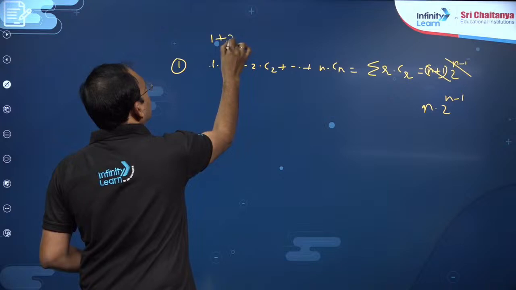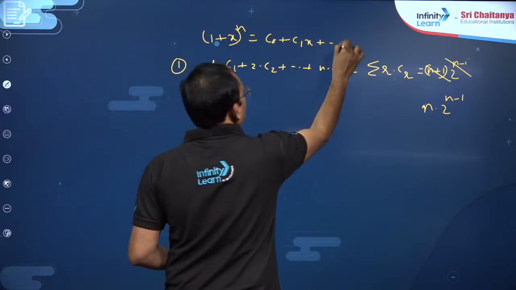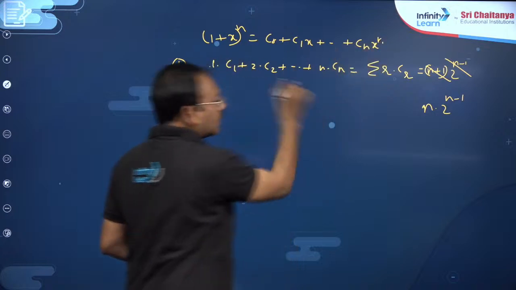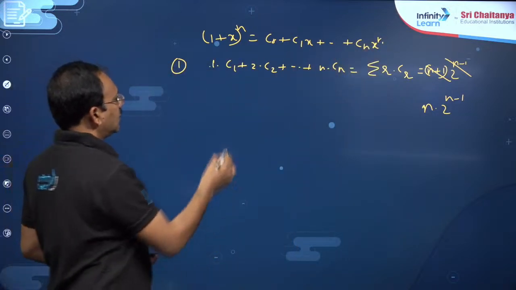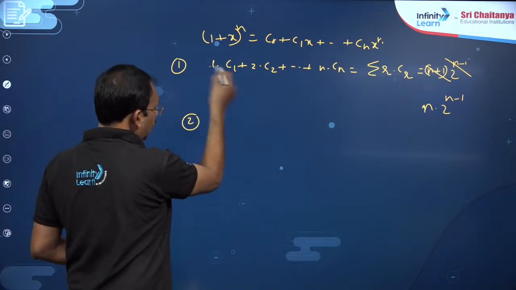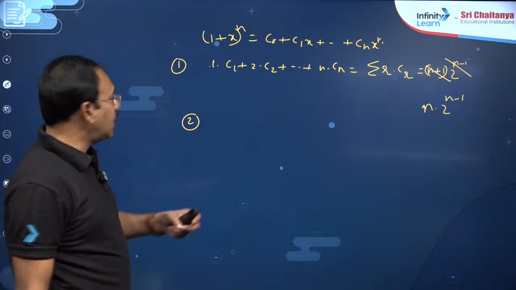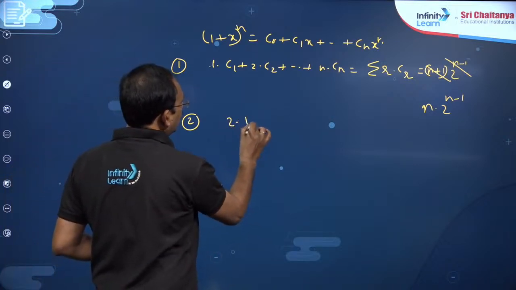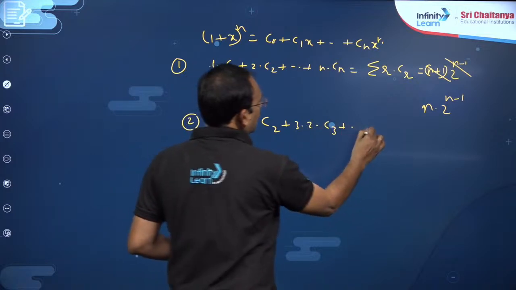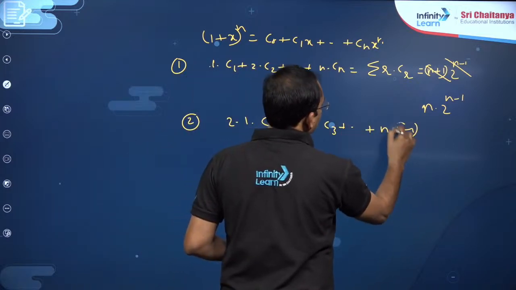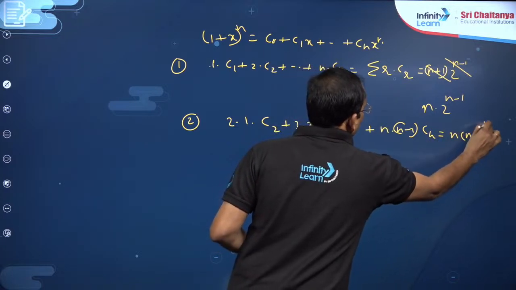This you will get by taking (1 plus x) whole power n is C0 plus C1 x and so on Cn x power n. You take derivative on both sides, put x is equal to 1. The next, dear students, if you take the second derivative, if you want alternate plus minus, put x is equal to minus 1. Then second derivative, this will become 2 into 1 into C2 plus 3 into 2 into C3 and so on n into n minus 1 into Cn. You will get n into n minus 1 into 2 power n minus 2.